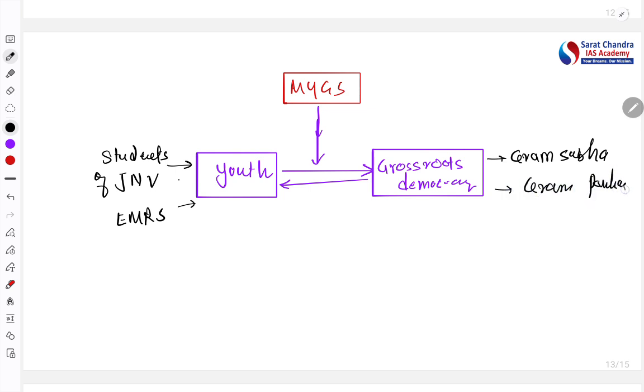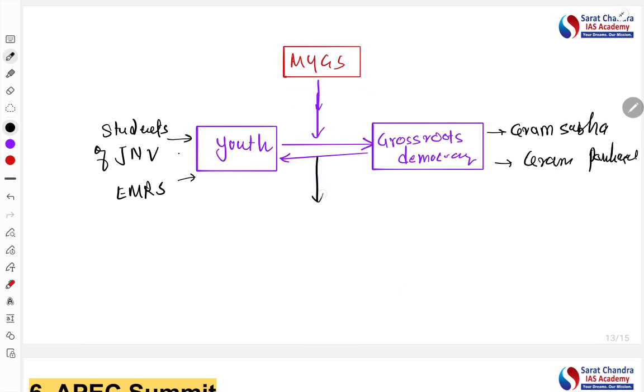So these experiences will be shared, and they will be experiencing them, and this will help in achieving the National Education Policy 2020 vision also. It will help in inculcating constitutional values too.